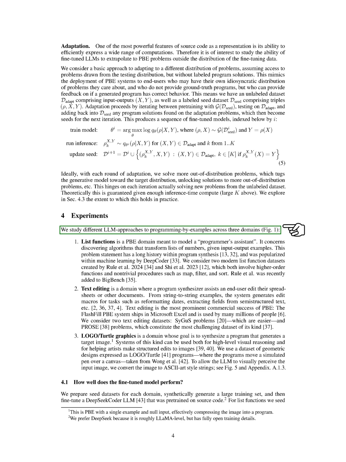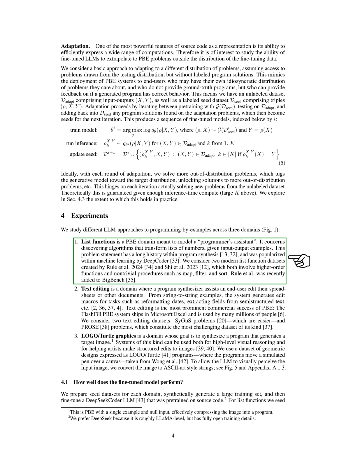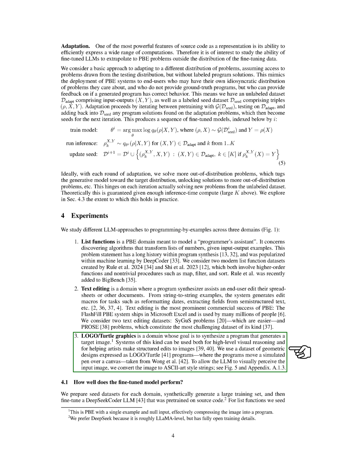In our experiments, we explore different approaches to programming by examples in 3 domains: list functions, text editing, and logo turtle graphics. These domains involve tasks like transforming lists of numbers, editing text, and generating images. We use various datasets to evaluate the performance of our models across these domains.